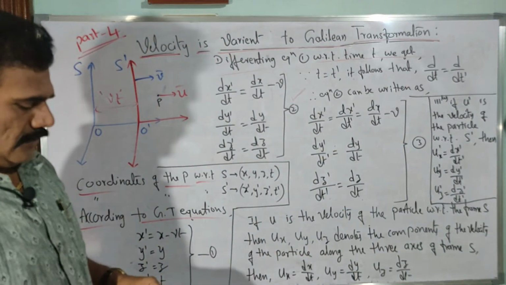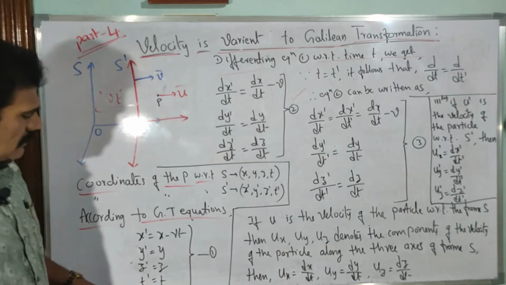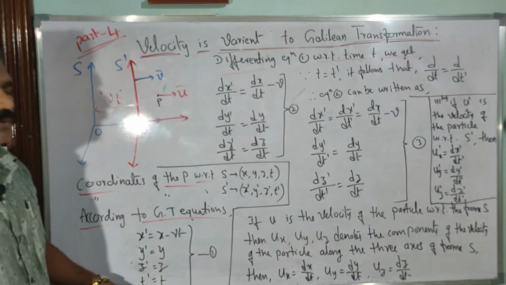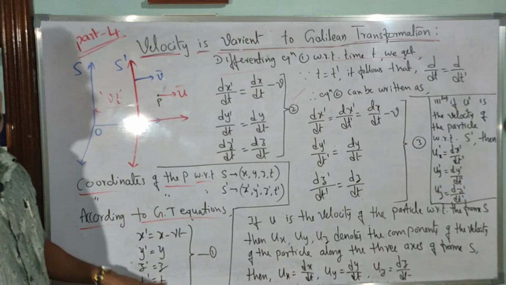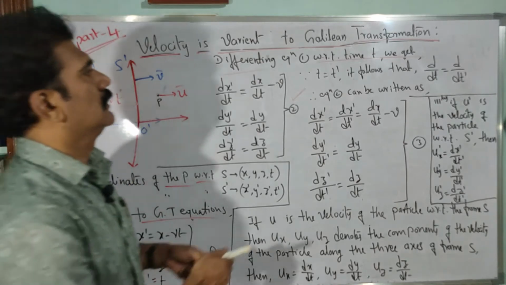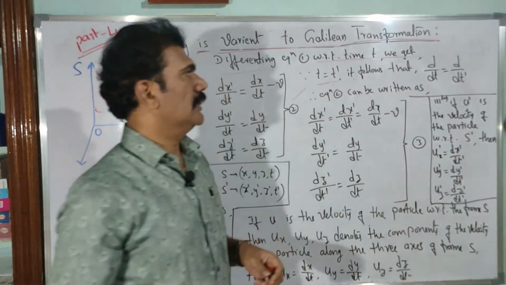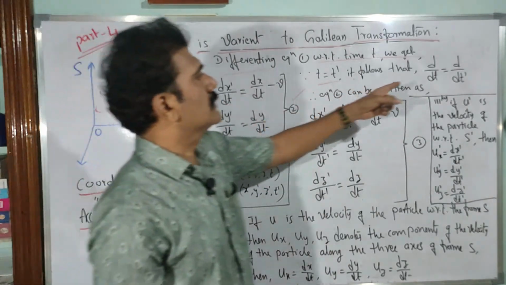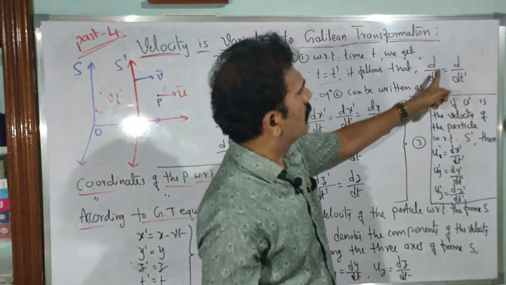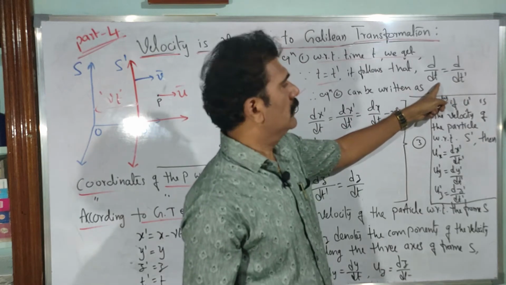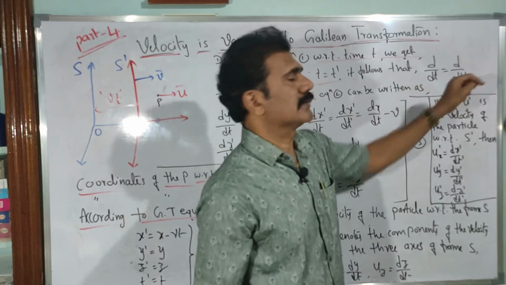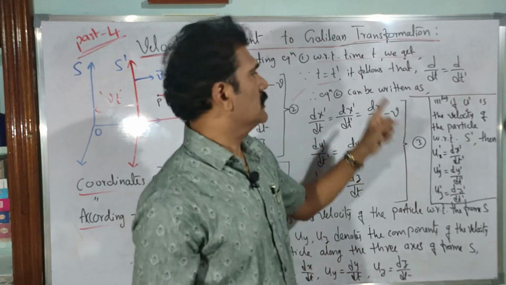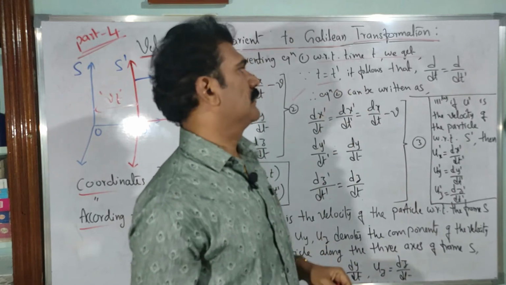Now you know that in the Galilean transformations t dash is equal to t, no change in the time measurement with respect to S and S dash. So consider that t is equal to t dash, then the differentiation operator d by dt with respect to time t is the same as d by dt dash also, because t is equal to t dash.